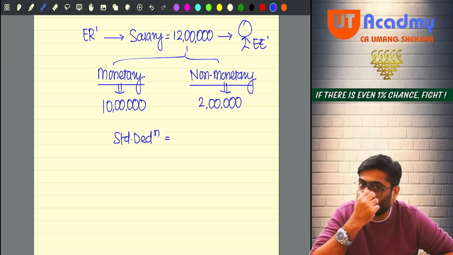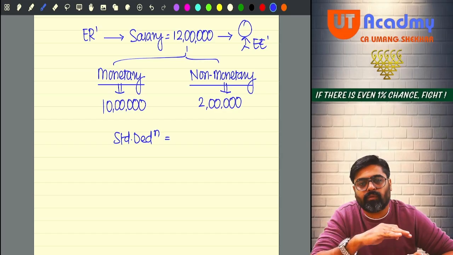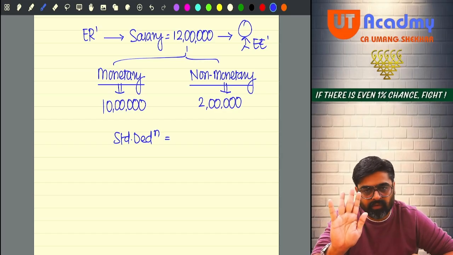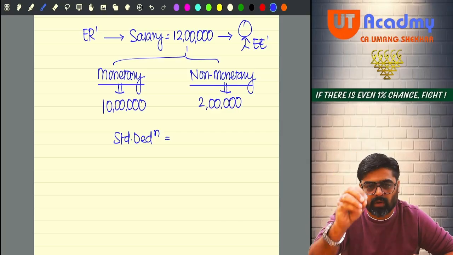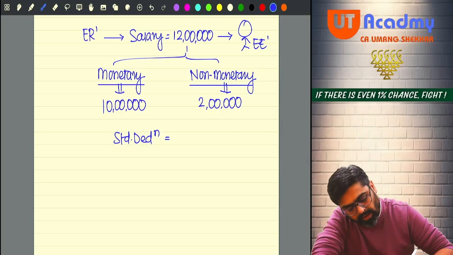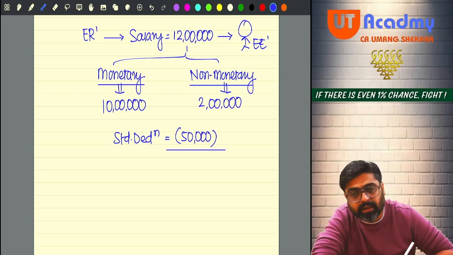If you are following 115 BAC, then the standard deduction will be 75,000. And if you are following normal, then the standard deduction will be 50,000. Let us assume that you have intimated your employer that you are going to follow normal only. So definitely your employer will say that, okay, you are going to take 50,000 standard deduction.